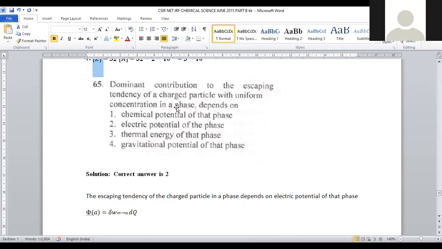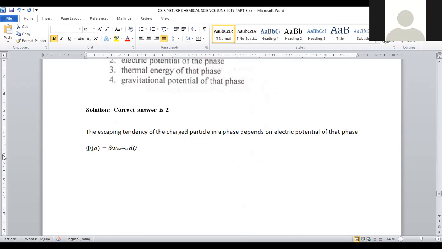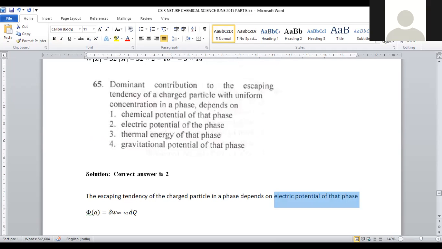Let us move on to 65. The dominant contribution to the escaping tendency of a charged particle with uniform concentration in the phase depends upon what? So the escaping tendency mainly depends upon the electrical potential, that is given by the equation. Q denotes what? Electrical potential. So the escaping tendency mainly depends upon electrical potential, that is provided in option number 2. For question number 65, option number 2 is the correct answer.